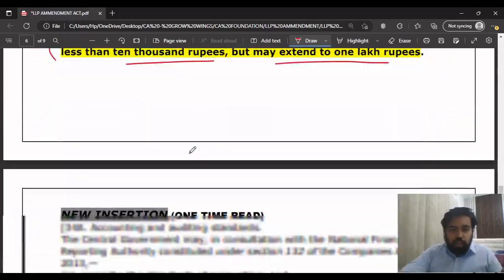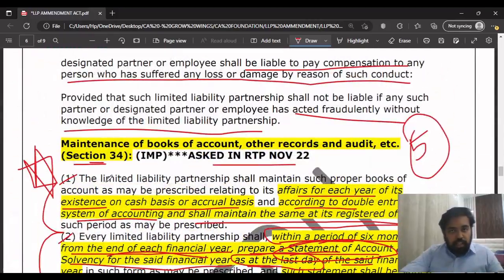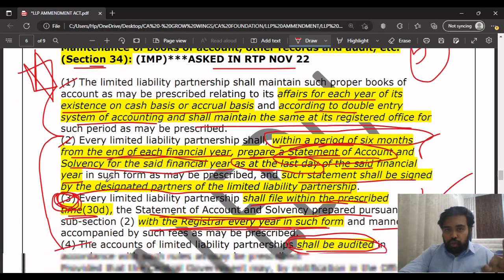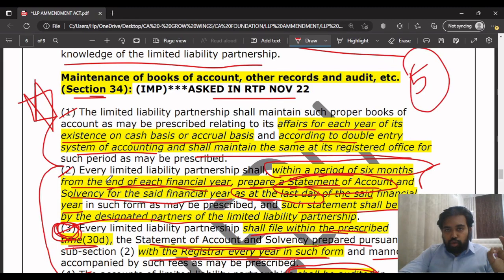Now coming to the next point, this entire section, like I was saying, the maintenance of books of account, other records and audit, is very important from the exam point of view, section 34. Please read it at least 3 times before you go to the exam.